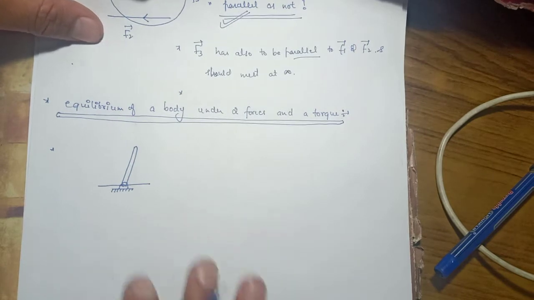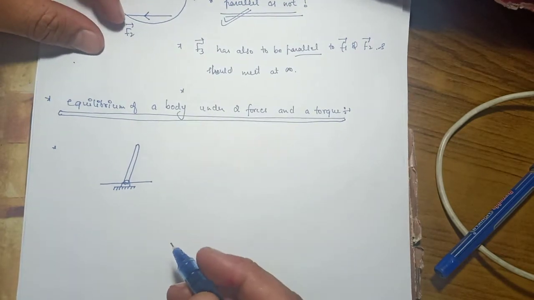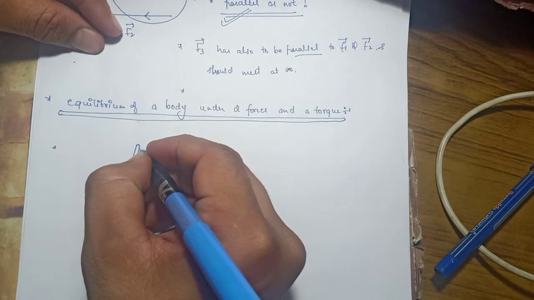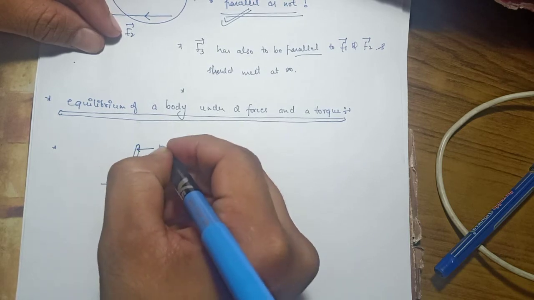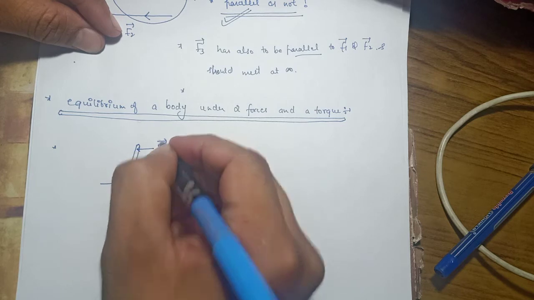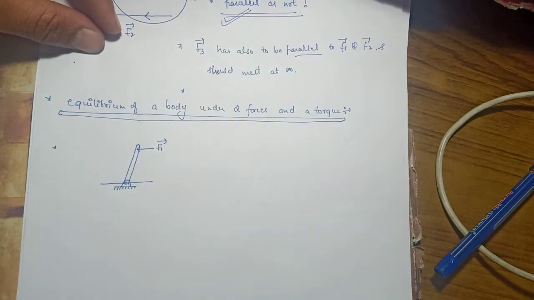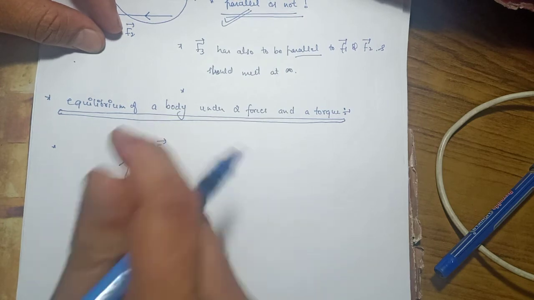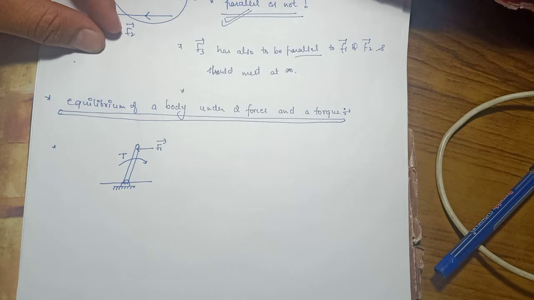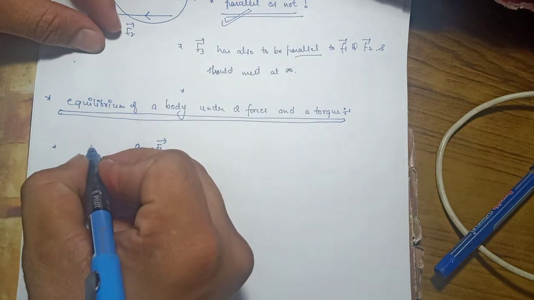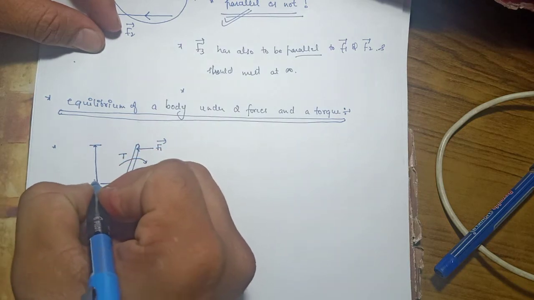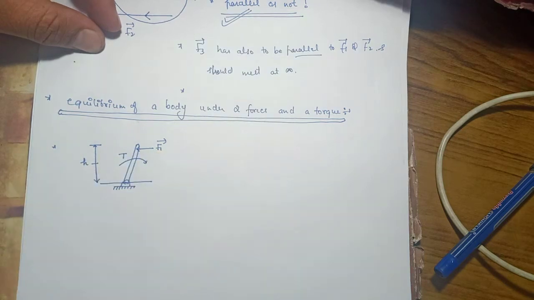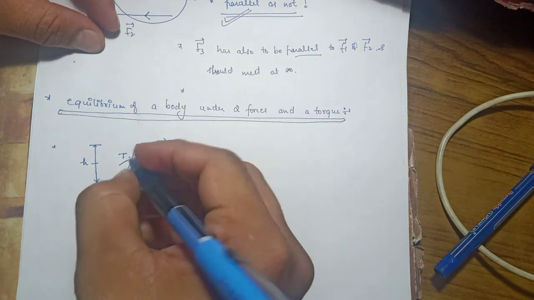For now, just listen and understand this much. Let's suppose there is a force F1 acting in this direction. Let's suppose there is another force acting in this direction. Any doubt? No, right? And there is a torque, T, which is acting in this direction. Let's suppose this perpendicular distance is h for now, and let's suppose this perpendicular distance for this is now. Any doubt? No. Now see what I will think.